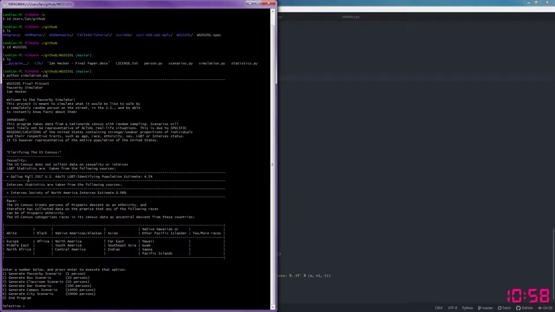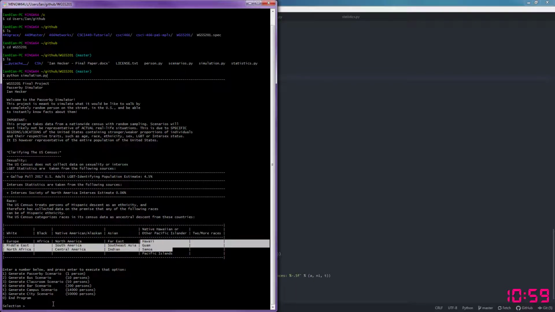And then it shows where I've got my data from and those specific percentages, proportions. And then again, when the output of the raw data of the people displays race, it will have either white, black, Native American or Alaskan, Asian, Native Hawaiian or other Pacific Islander, or two or more races as a race, but those can mean from these specific regions.